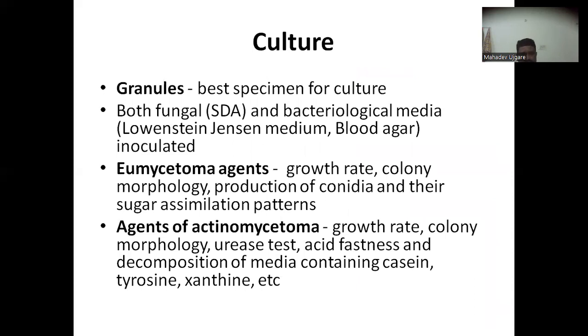Culture. If eumycetoma is suspected, then we inoculate the sample on Sabouraud dextrose agar, and also on Lowenstein-Jensen medium, a selective medium for Nocardia, and also blood agar. For eumycetoma agents, see the growth rate, colony morphology, production of conidia, and sugar assimilation pattern. For actinomycetoma agents, see the growth rate, colony morphology, urease test, acid fastness, and decomposition of media containing casein, tyrosine, and xanthine.